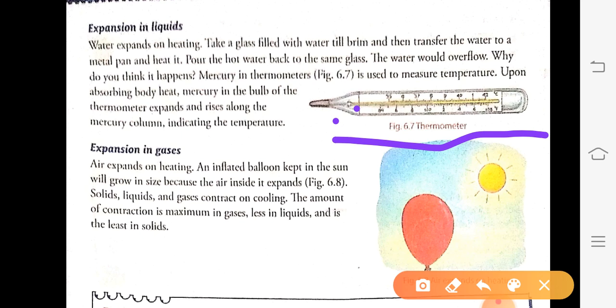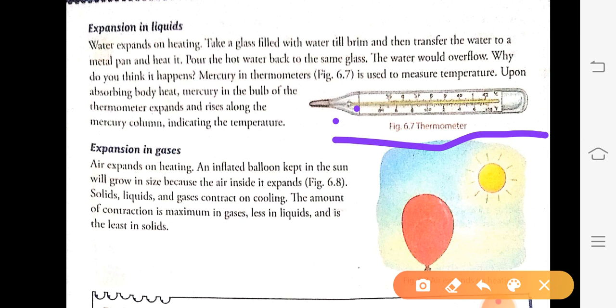Whenever the doctor puts this thermometer in our mouth or under the armpit, due to the heat of our body, the mercury expands and rises up, up to the level of our body temperature.